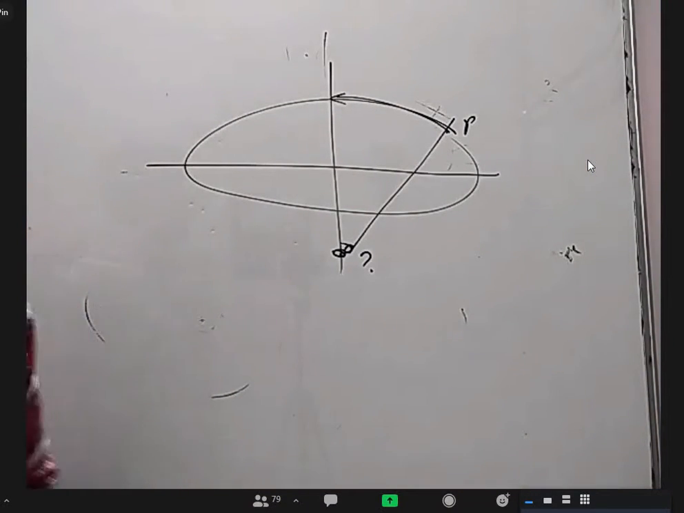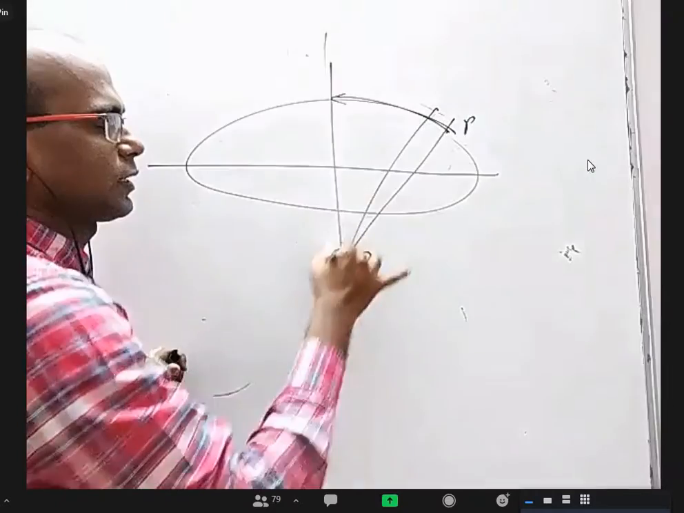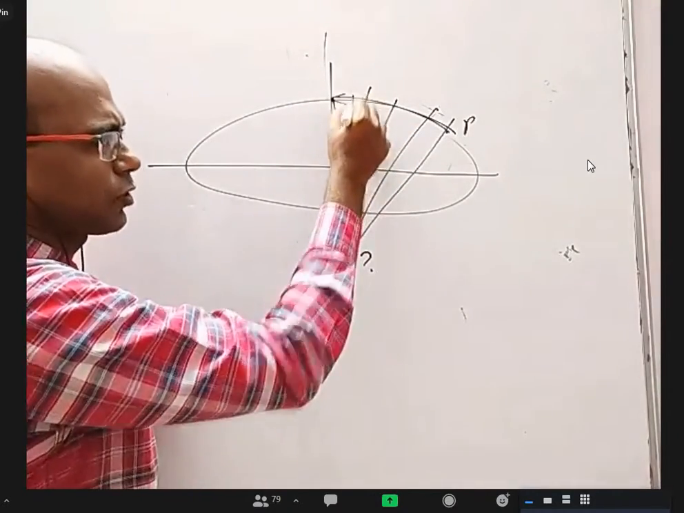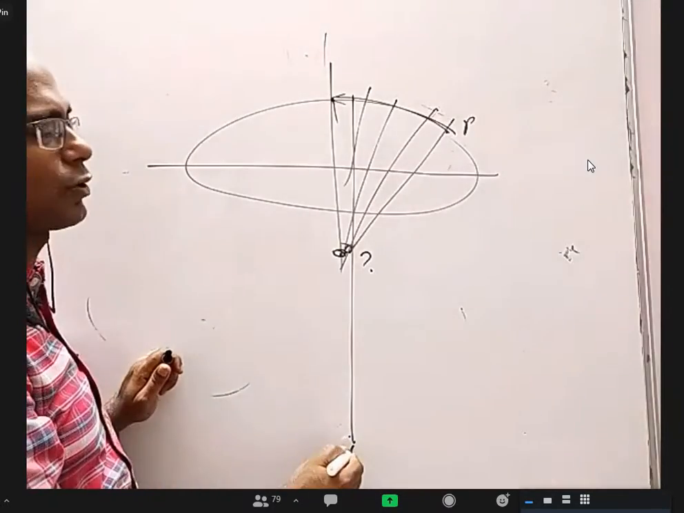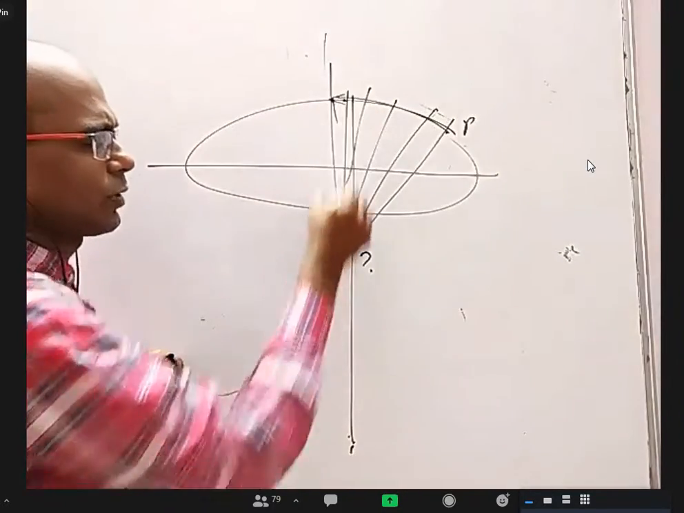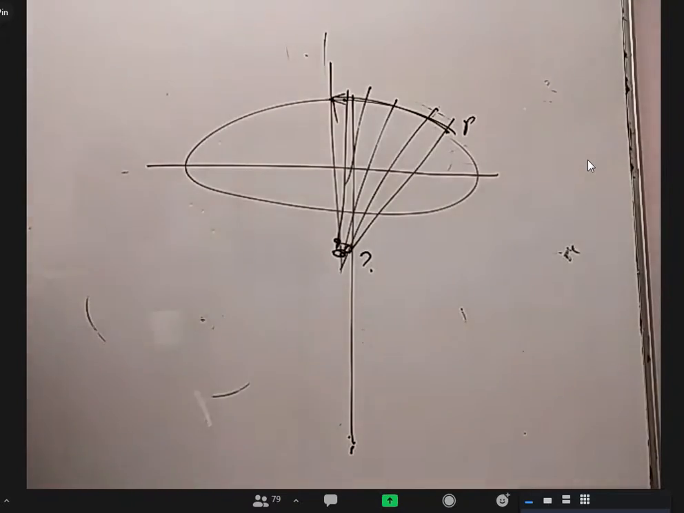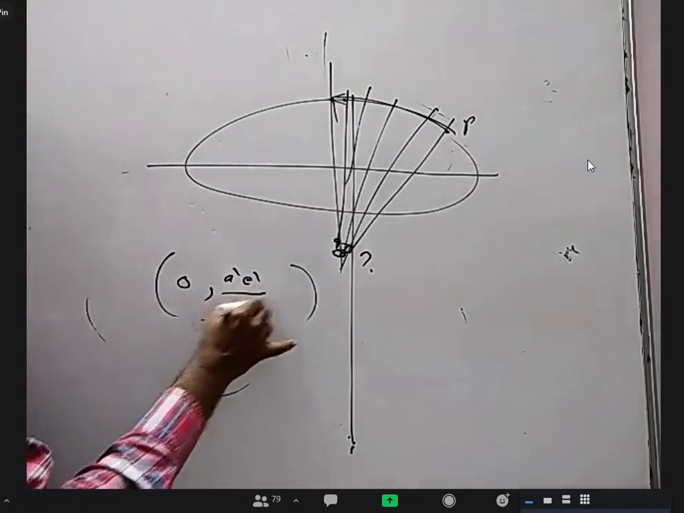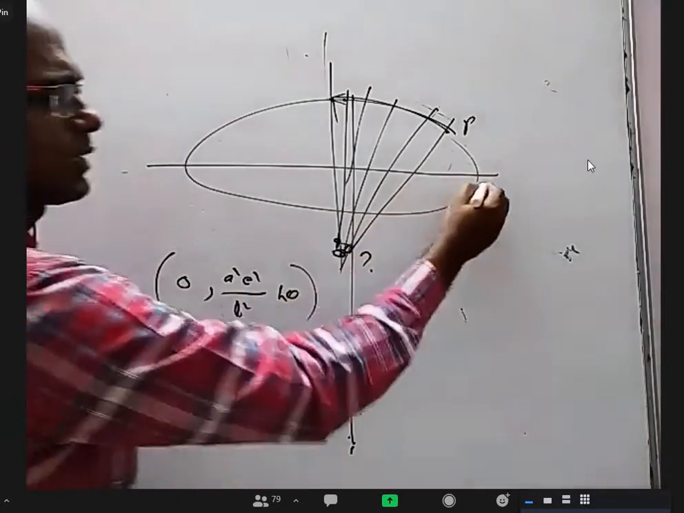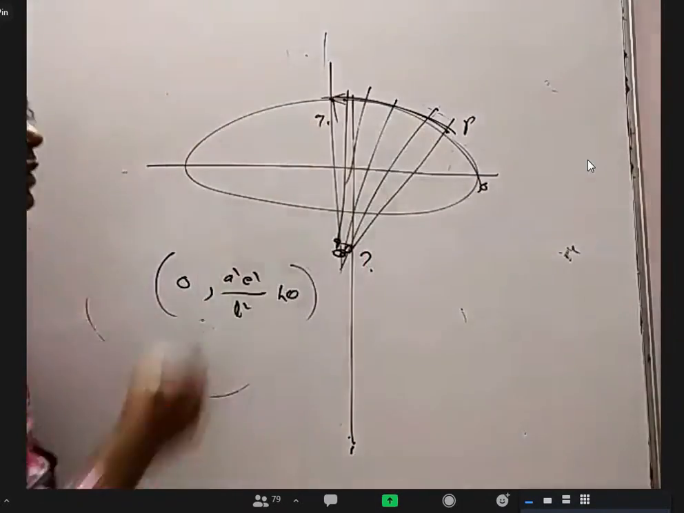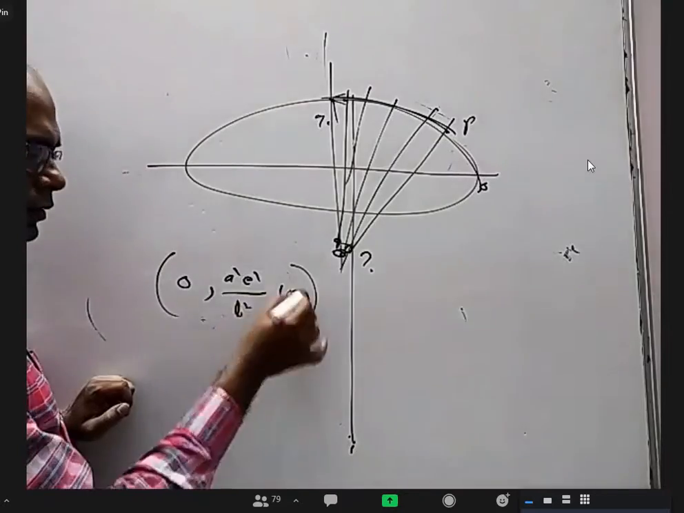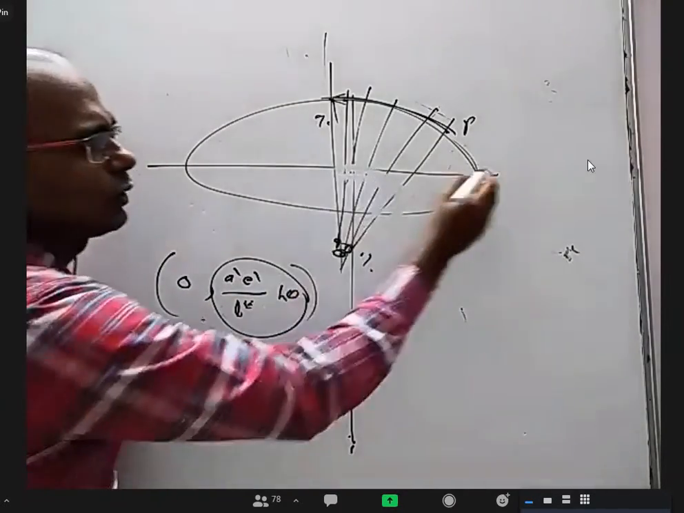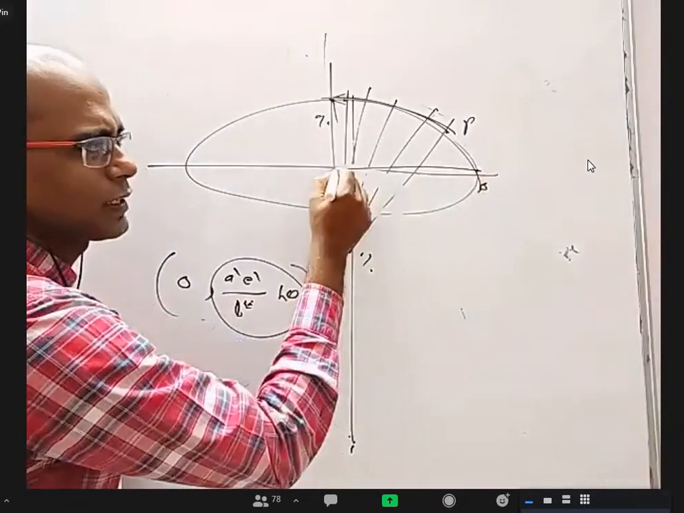Yes, sir. So when you take the normal here, don't think the normal is meeting very far. Just after this, the normal is meeting somewhere here. You can easily see that we got it as 0 comma a square e square by b square sin theta. When theta is changing from 0 to 90, it is nicely increasing from 0 to this value, a square e square by b square. So when you take the normal here, it is meeting here.